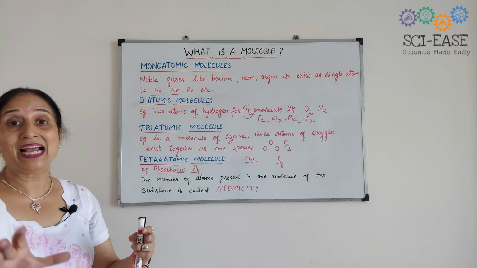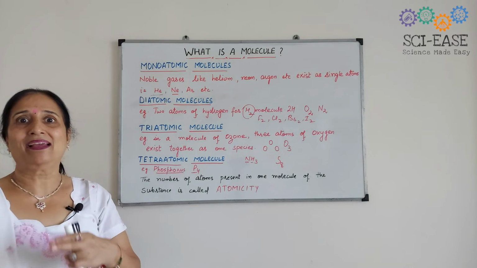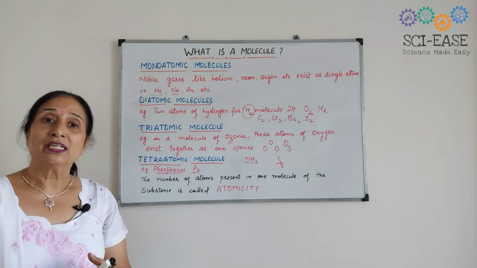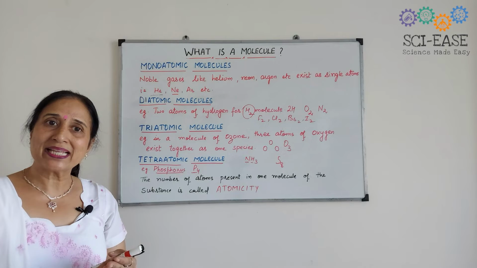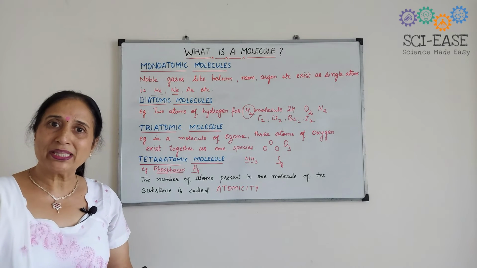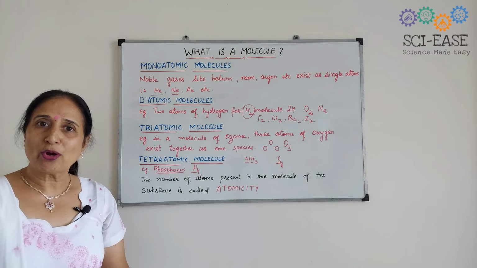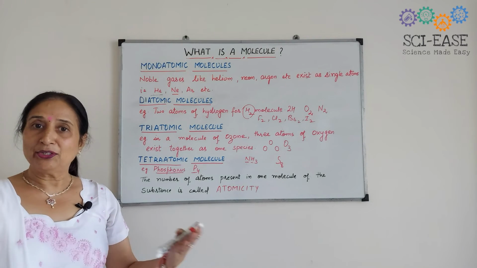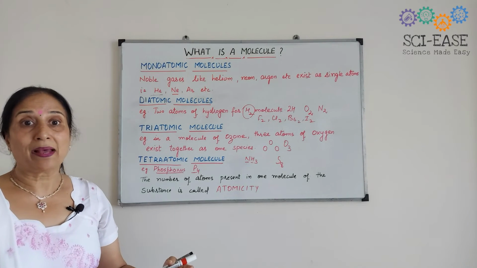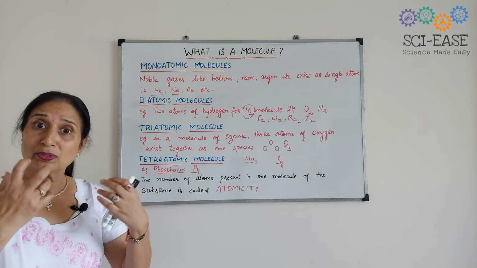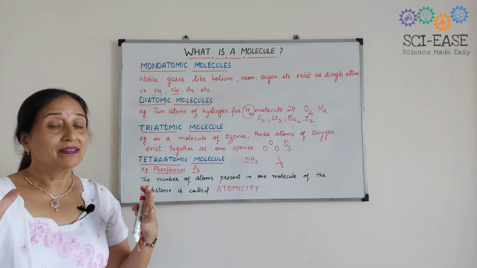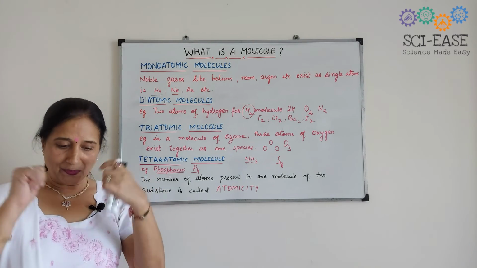Sulfur molecule has 8 atoms in it. So I have told you about the monoatomic with example, diatomic with example, triatomic with example, tetraatomic, and polyatomic with example. You will find out more examples of these categories, then the things will become clear to you.